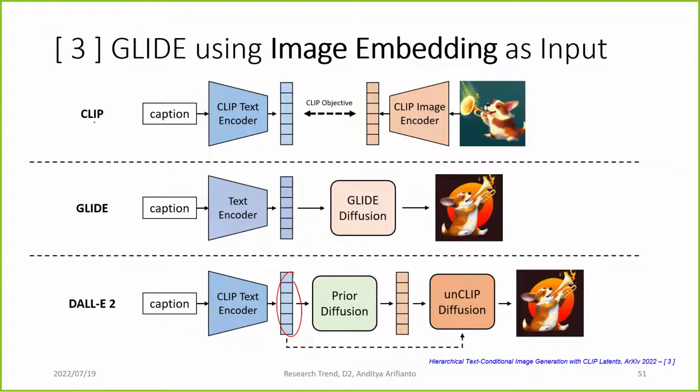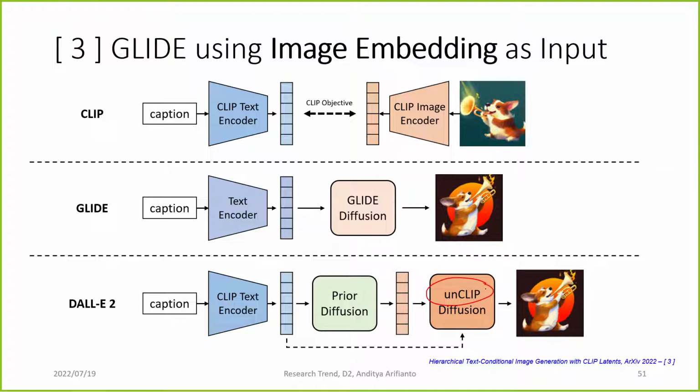And then, although we can say that the CLIP task is to make the embeddings as similar as possible, maybe they are not actually the same, just similar. So they use the prior diffusion to somehow convert or diffuse this CLIP text embedding into a CLIP image embedding. So the prior diffusion changes the text embedding into an image embedding. After we get the image embedding, we can use an almost similar model to convert the image embedding and then reconstruct the image.